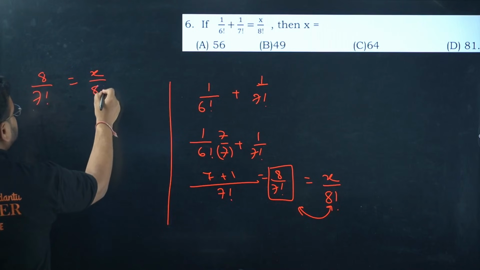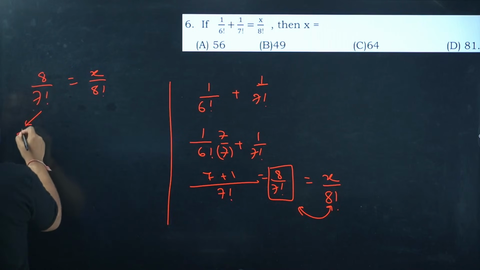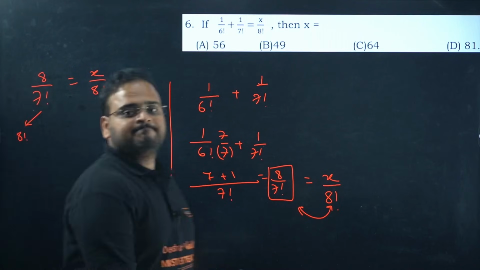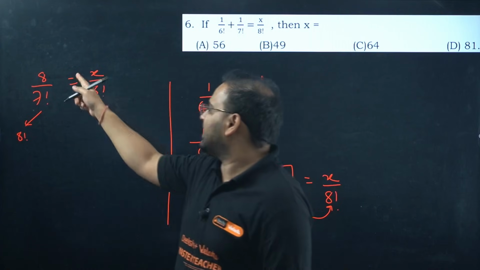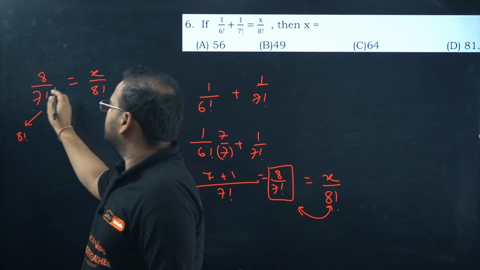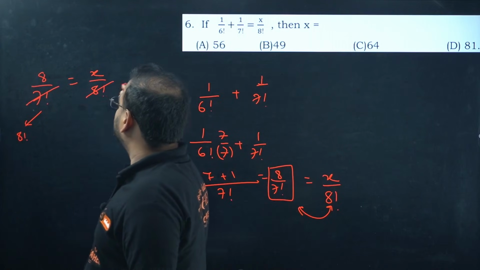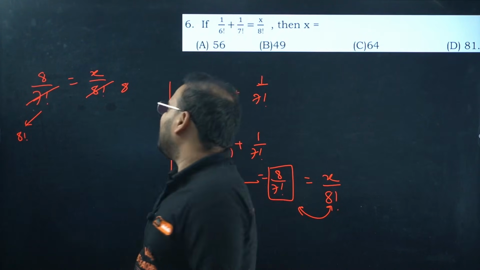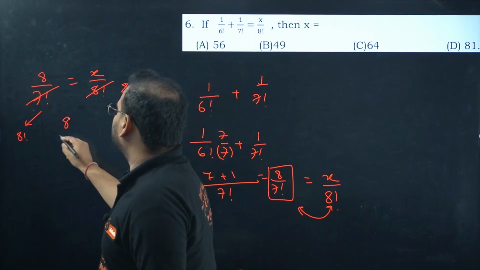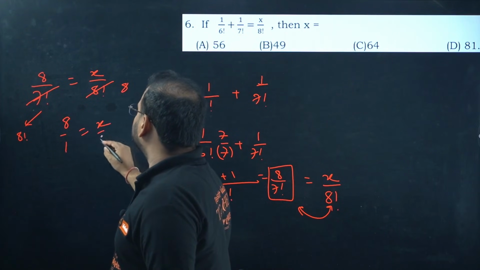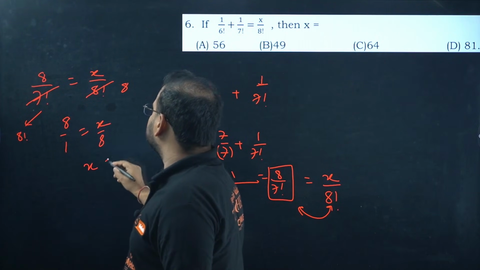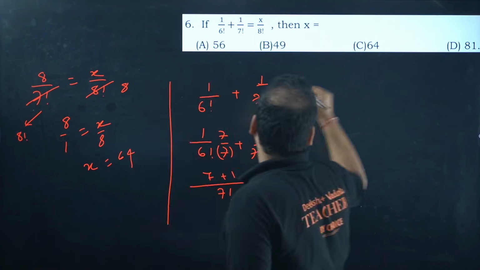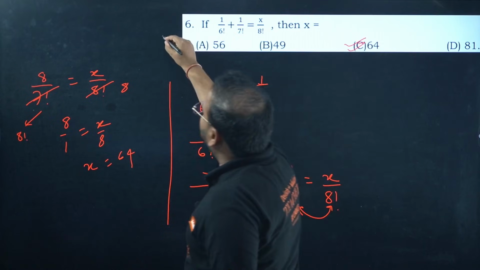You can do two things. Either make this 8 factorial by multiplying 8 on both sides, or just simply cancel these two. You can cancel this with 8, because what is 8 factorial? 8 into 7 factorial is the 8 factorial value. So now you get 8 by 1 equals x by 8, cross multiply, x is 64. Having fun so far? No problem, right?